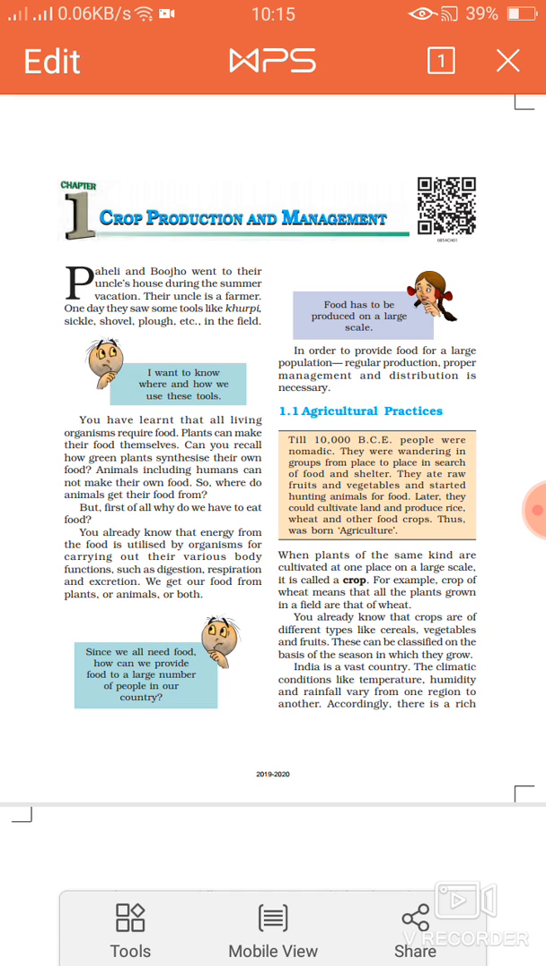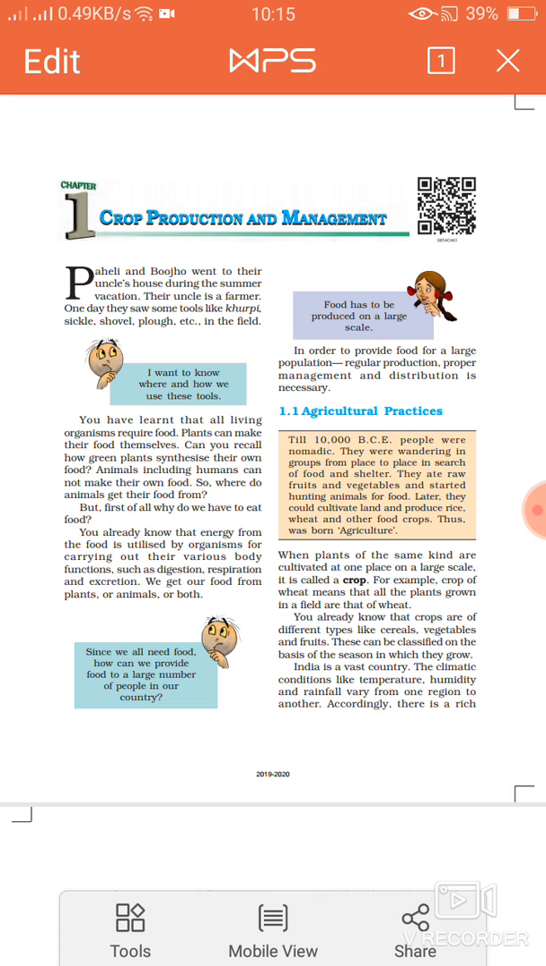But first, the question arises: why do we eat food? You already know that the energy from food is utilized by organisms for carrying out various body functions such as digestion, respiration and excretion. As we have studied in class 7, energy is required by a person's body